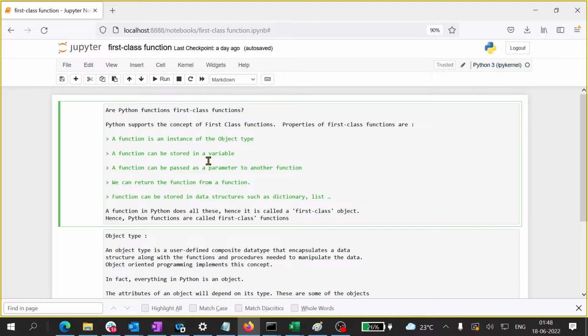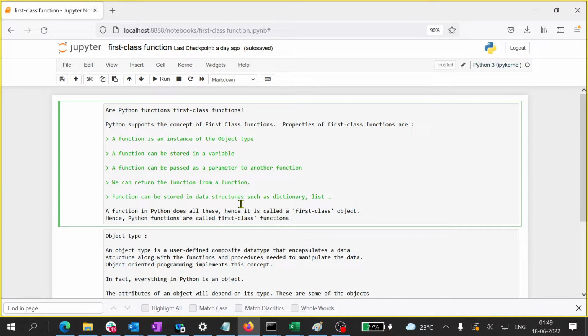Okay. A function can be stored in a variable. A function can be passed as a parameter to another function. We can return the function from a function. A function can be stored in data structures such as dictionary, list, etc. So all these properties are available in Python functions, and hence we can say that a Python function is a first class function.